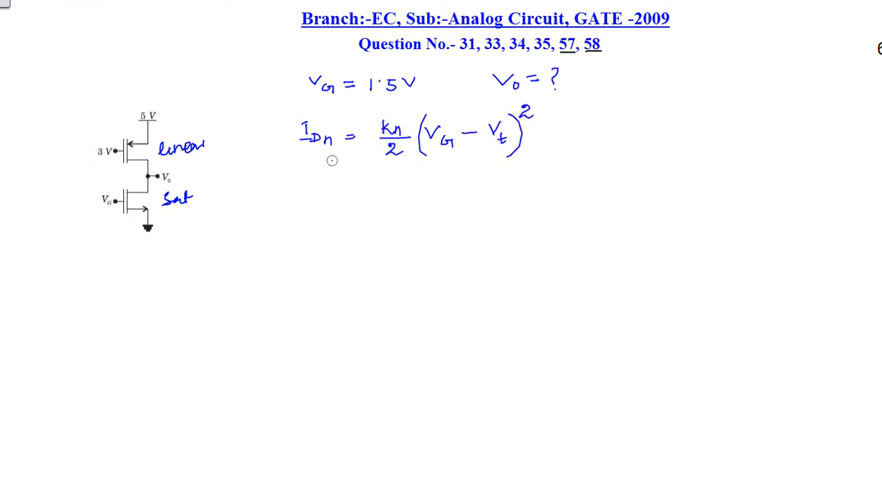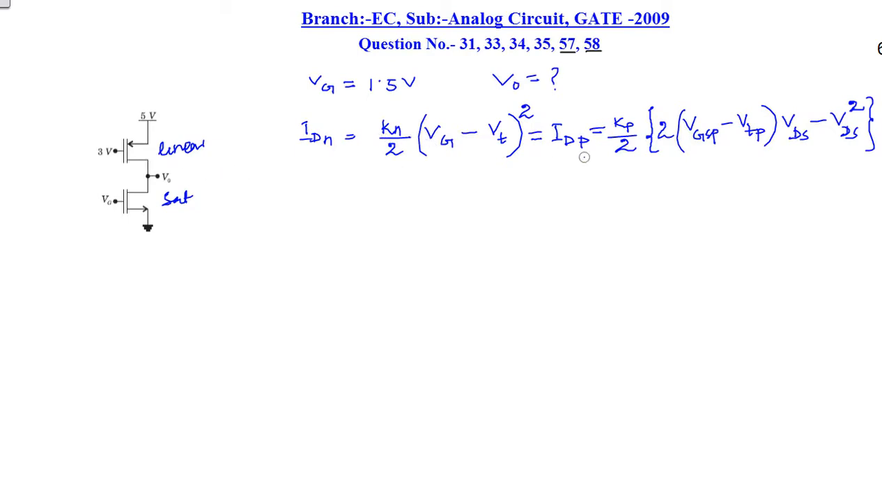If we apply the current equation for NMOS, it will be equal to Kn by 2 (Vgs minus Vt) whole square, because it is in the saturation region, so the saturation current is given by this expression. This current will be equal to IDP, the current equation for the PMOS transistor, which is Kp by 2 whole into 2 (VGSP minus VTP) whole into VDS minus VDS square. This current equation is used because the PMOS transistor is operating in the linear region.